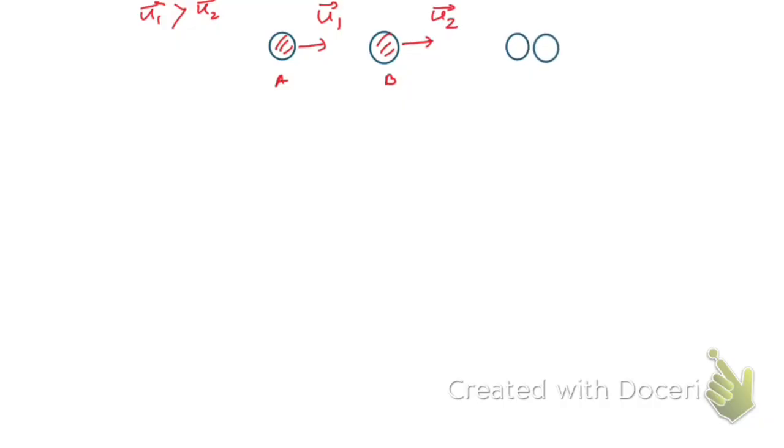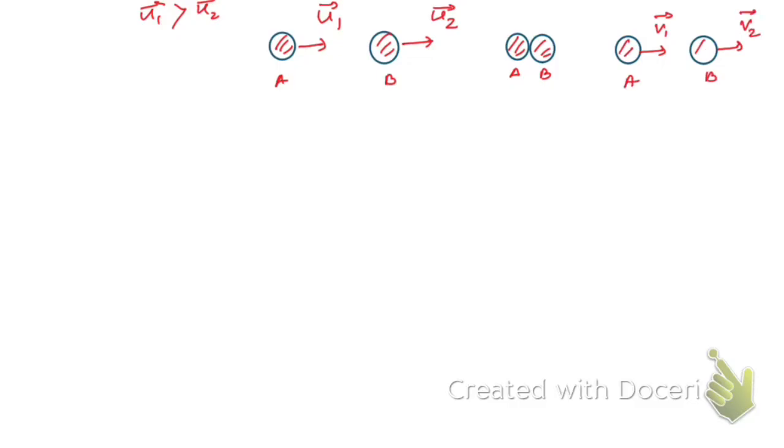Okay, they collide each other. This is object A, this is B. And after collision they move with velocities v1 and v2 respectively along the same straight line. Okay, let me consider that way. This is A, this is B.